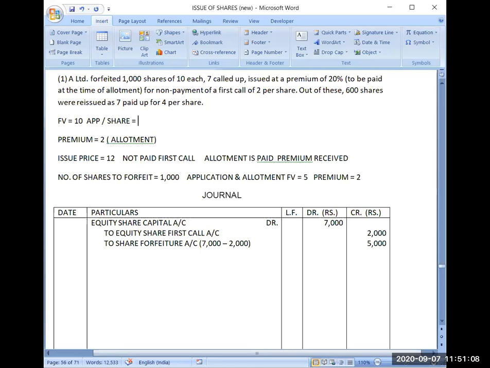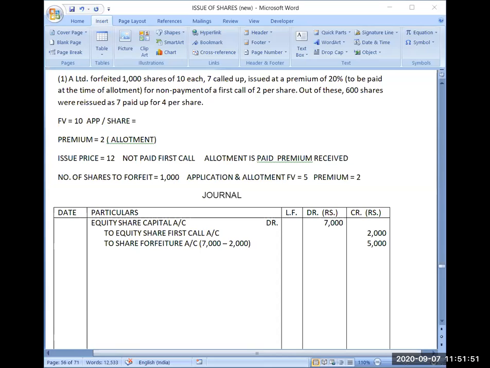How do you come to know? There is nothing mentioned in this question that application money is rupees 2 per share. Just show me the sentence where it is written that application money is rupees 2 per share. Because it is not given in the question, what is the breakup of application and allotment?